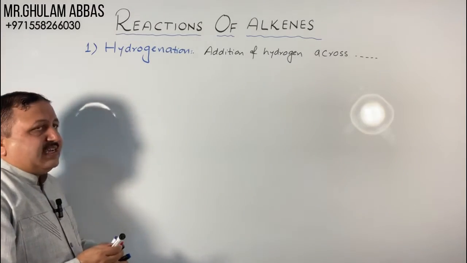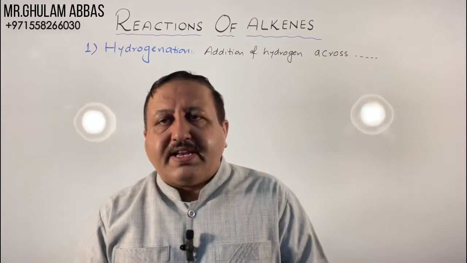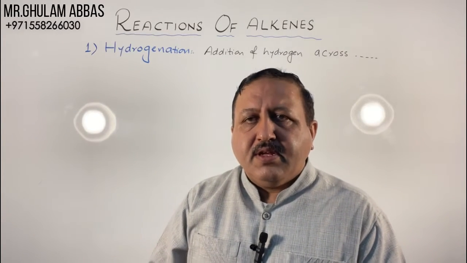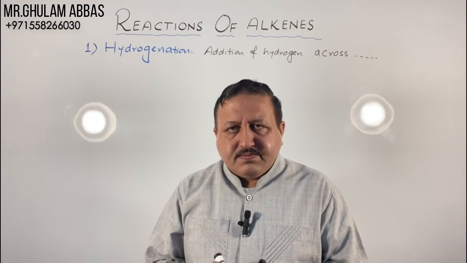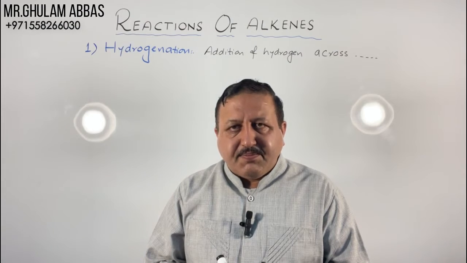The second point is which reagent is used for the hydrogenation. Number 1, ordinary nickel at 200 to 300 degrees Celsius. Temperature is required.